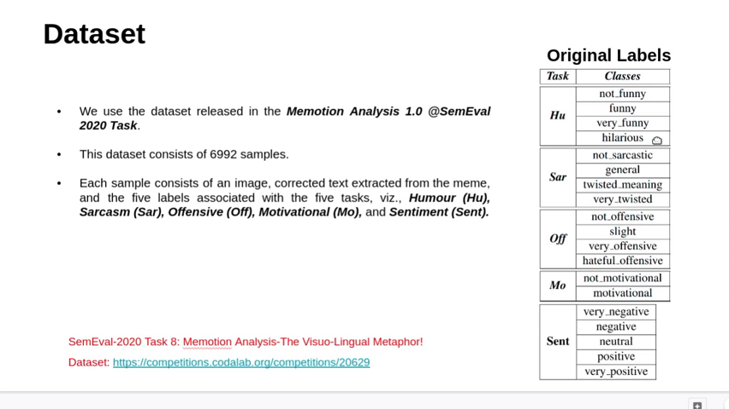Humor, there are 4 classes: not funny, funny, very funny, hilarious. Sarcasm: not sarcastic, general, twisted meaning, very twisted. For offensive: not offensive, slight, very offensive, hateful offensive. Motivation: not motivational, motivational. Sentiment: very negative, negative, neutral, positive, and very positive. These are the papers where the dataset is available.